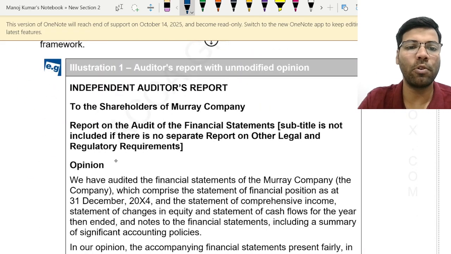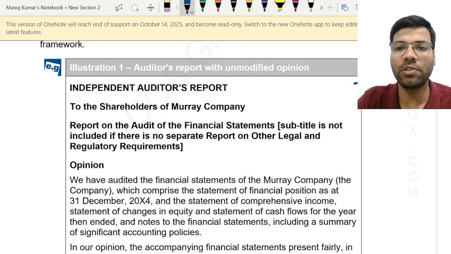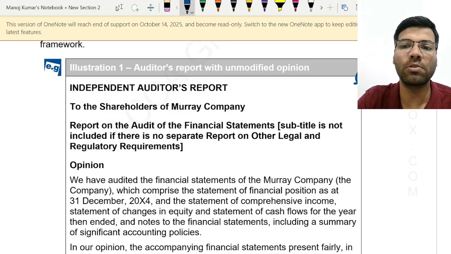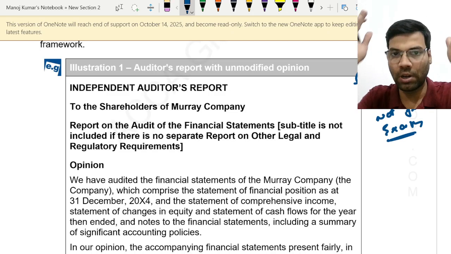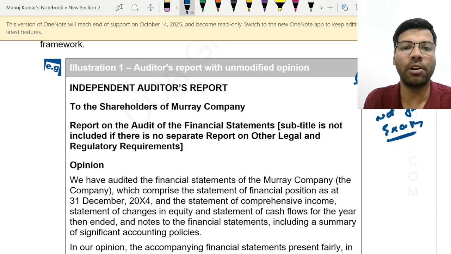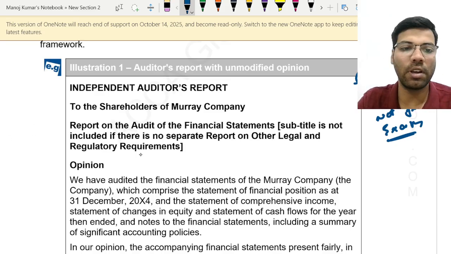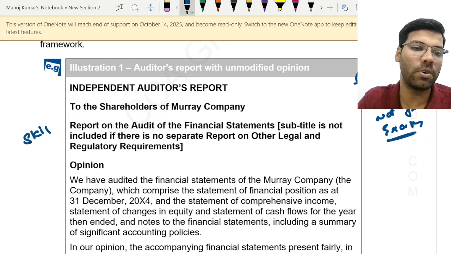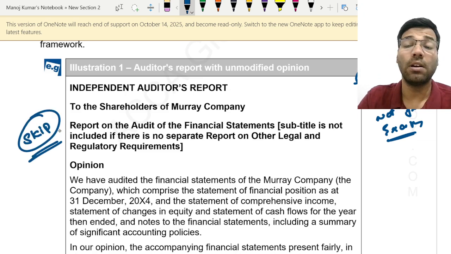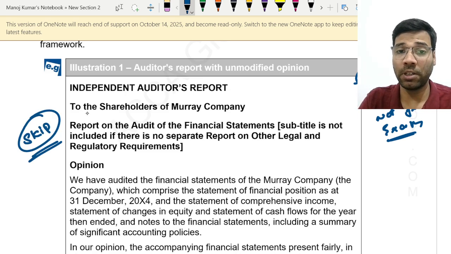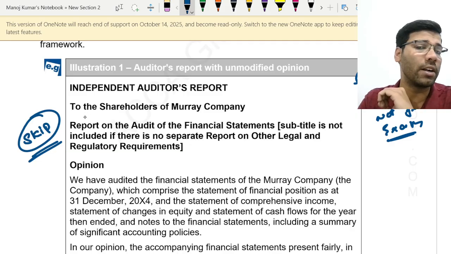See here, the audit report format has been given, so it is your choice whether to study or not. It is only for understanding, okay, not for exams. In the exam they will not ask you to draft a full-fledged audit report. They are not going to ask you, so you can skip this.